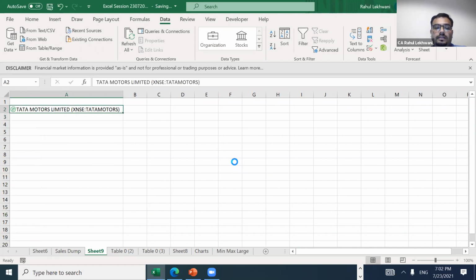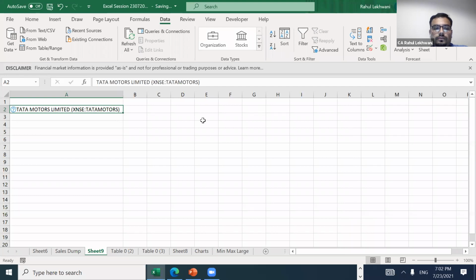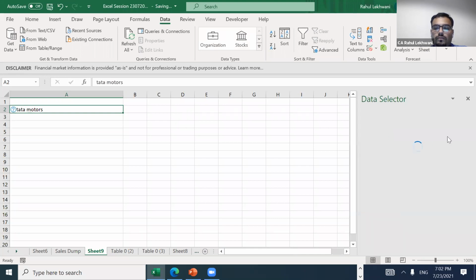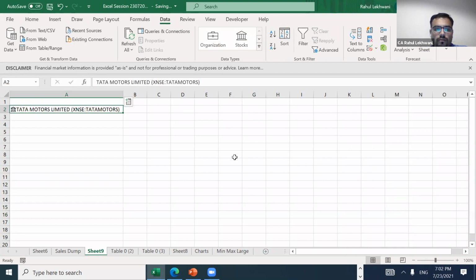Now I want the details related to this stock. Right, so this is a stock converted field now.